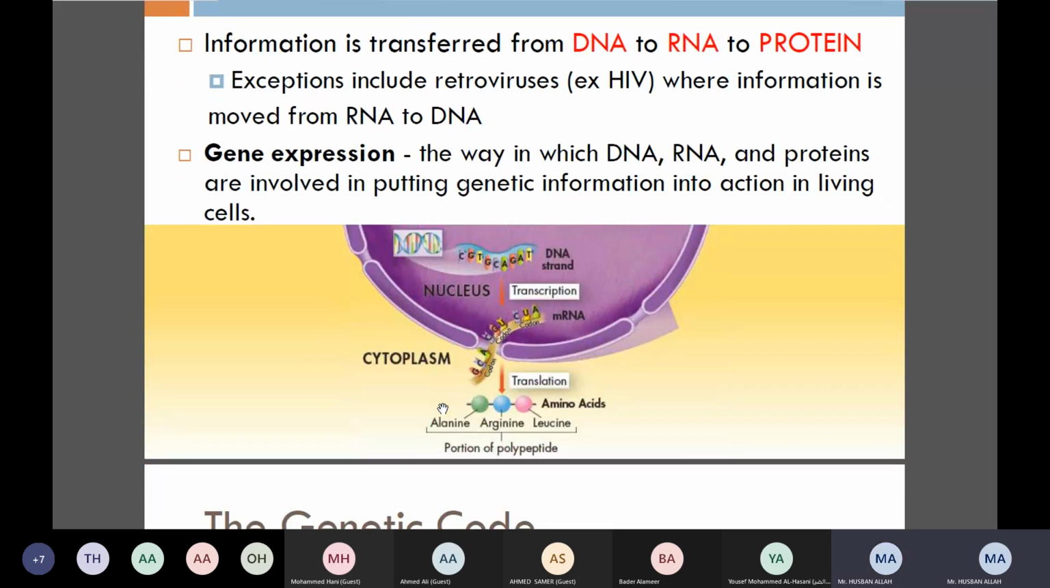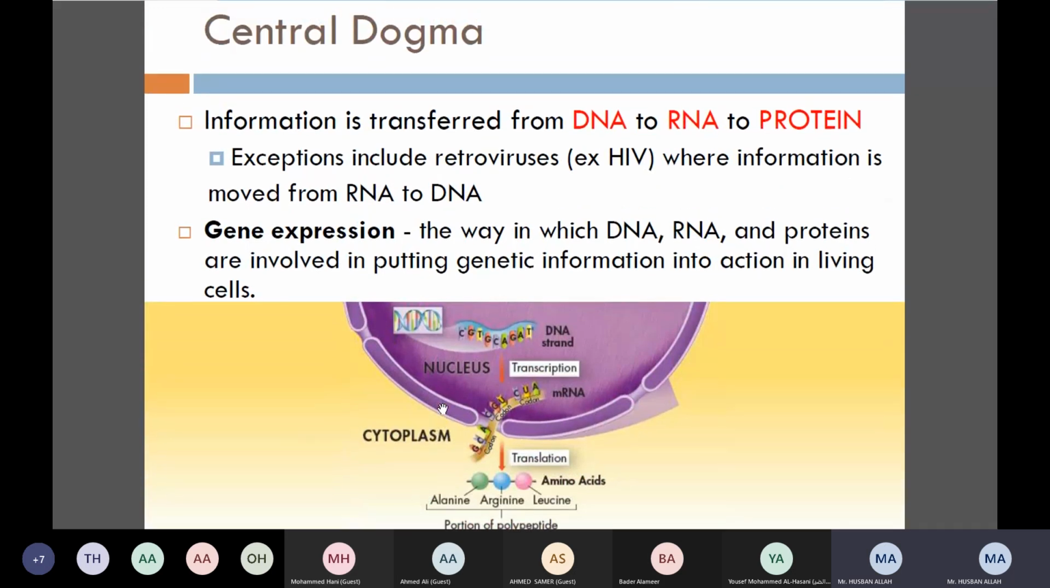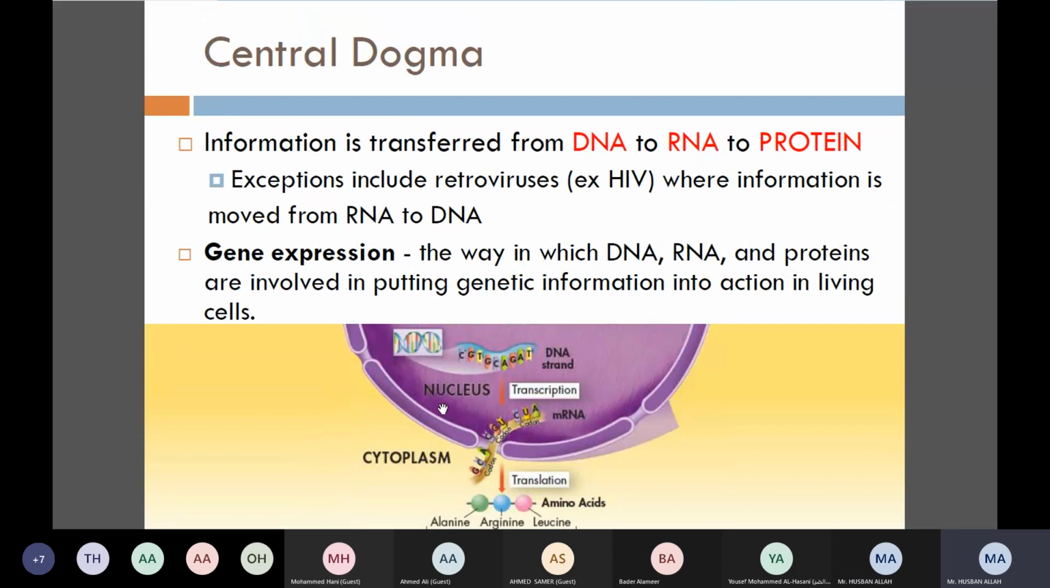Then we have the last point of this lesson, which we will take: the central dogma of molecular biology, or the molecular basis of heredity. Central dogma means main theme, right? Main idea, main theme. What is the central dogma of biology? Central dogma of biology, the main theme of biology.